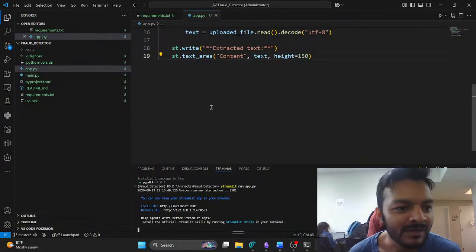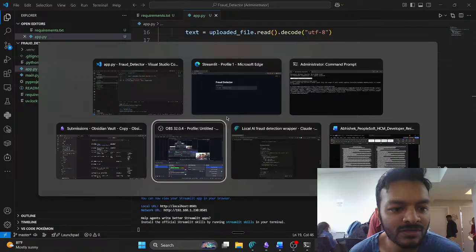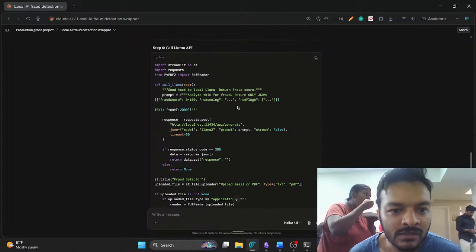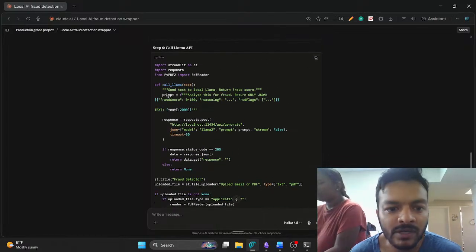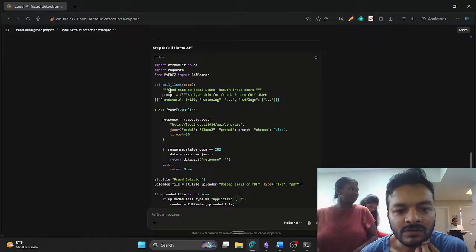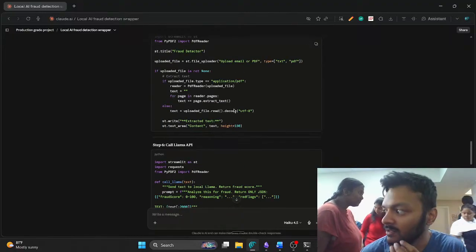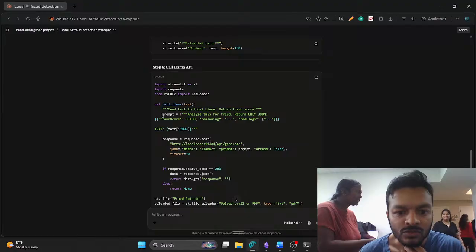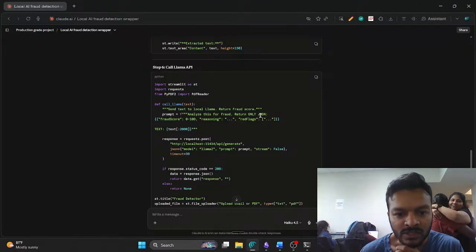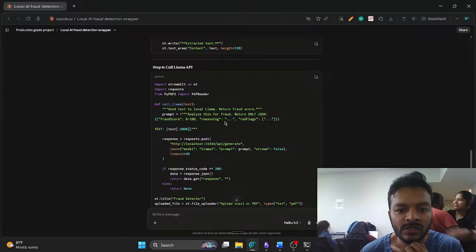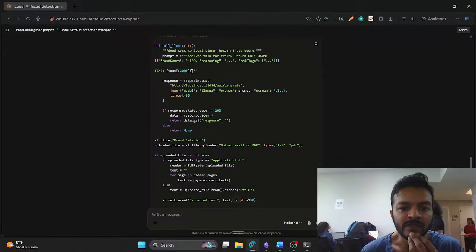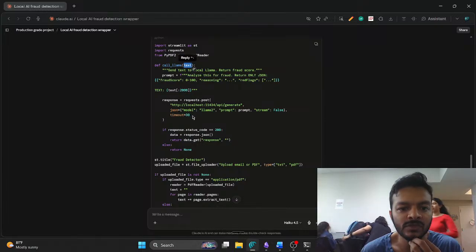Alright guys, so this is working. So what we need to do next is, after this is done, we just have to call the LLM API. We create a function where we send the filtered text into an LLM and return the fraud score. The prompt is: analyze this for fraud, return only JSON format. Fraud score is 0 to 100. We also give reasoning and red flags, the two factors for why it got rejected. Then we give the text here as input.